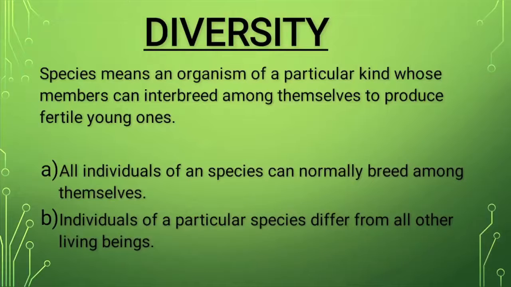Sapiens is the species of human beings, and all the individuals of this organism, human beings, can interbreed amongst themselves to produce their own progeny. Organisms of the same species have the same characteristics, and organisms of interrelated species are different.